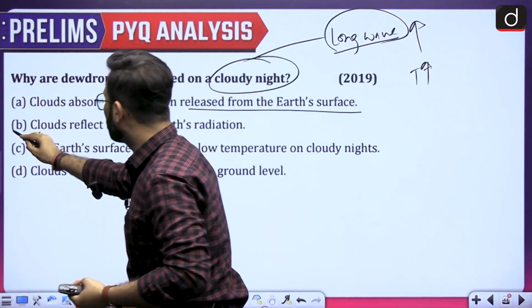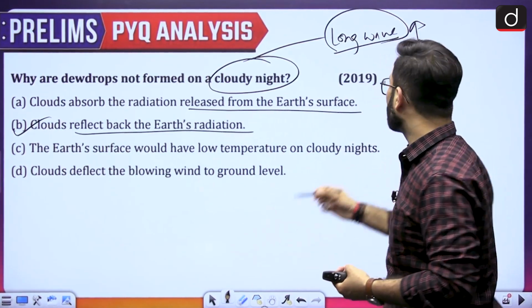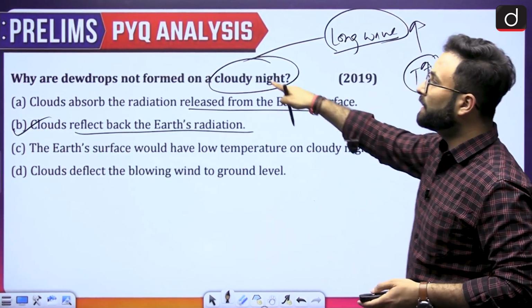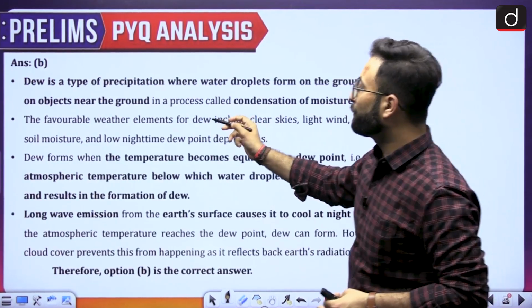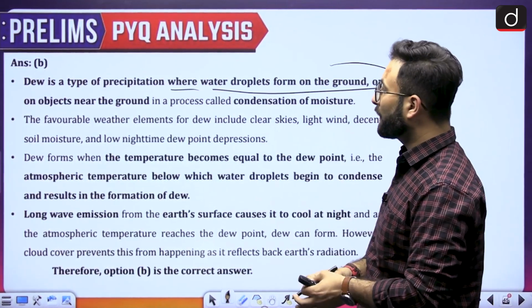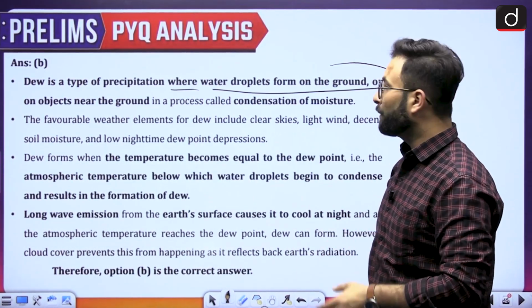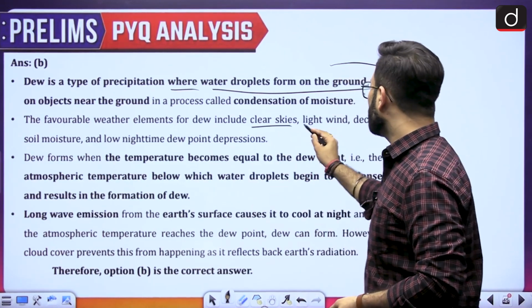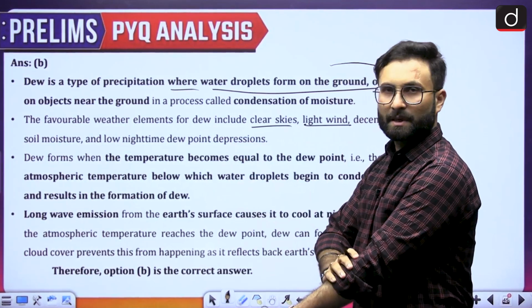Okay, so clouds reflect the radiation back to the earth, because of which the temperature will be high, and ultimately dew drops will not be formed. Over here you can see dew is a type of precipitation where water droplets form on the ground or objects near the ground in the process of condensation of moisture. Favorable conditions are a clear sky, light wind, decent soil moisture, and low night dew point depression.